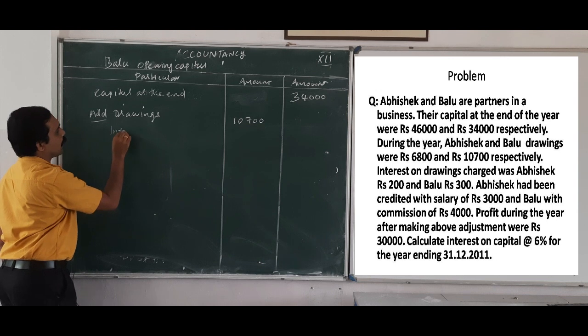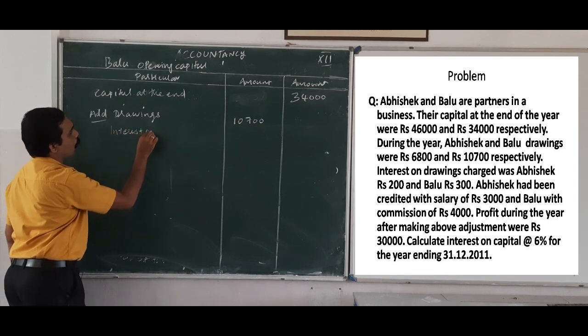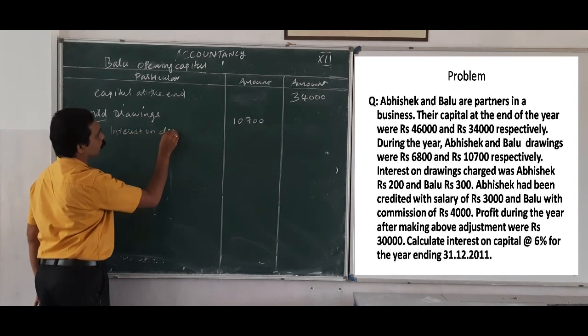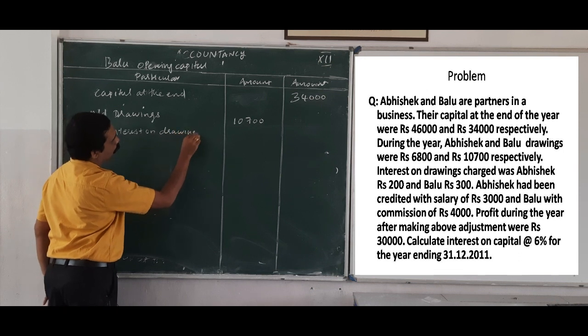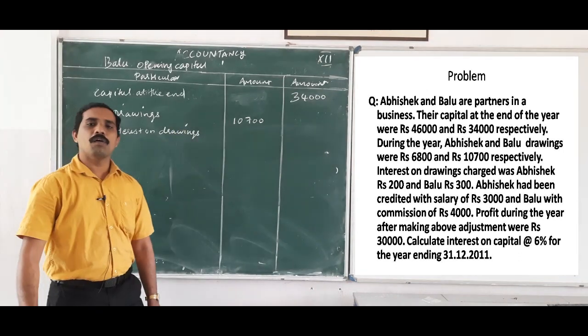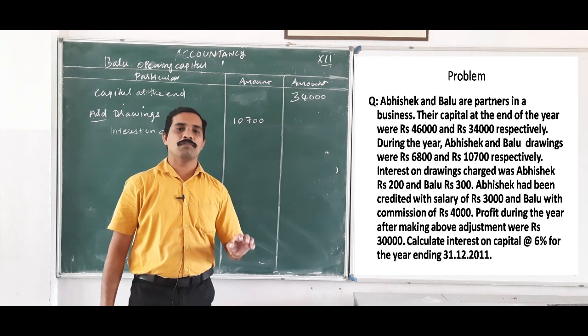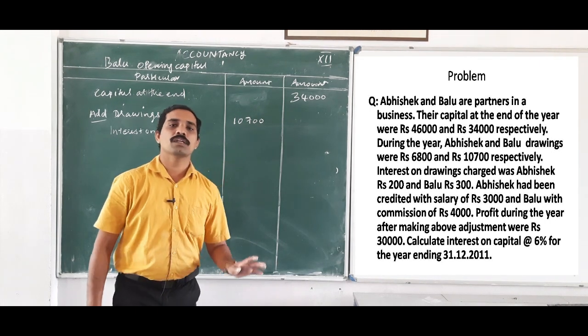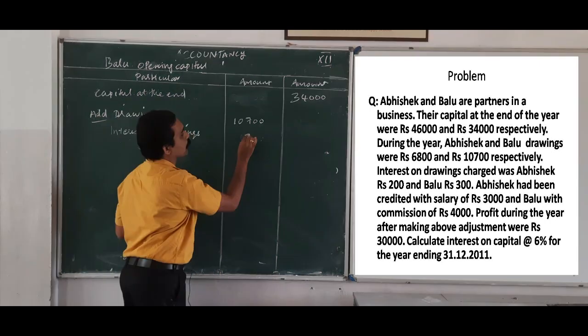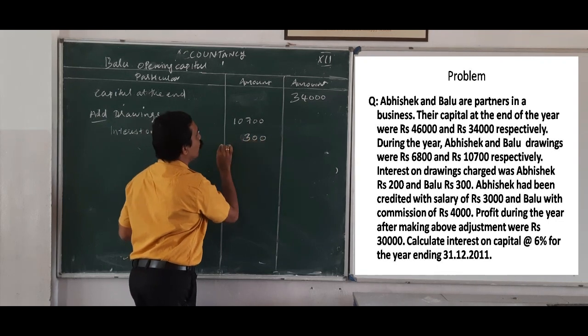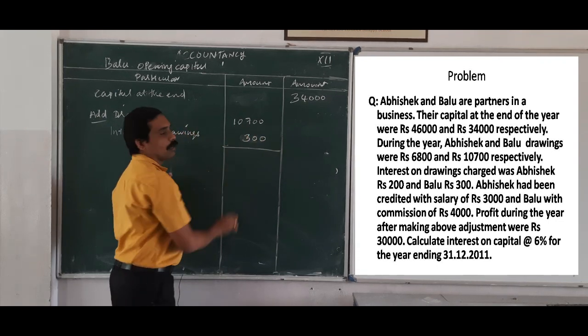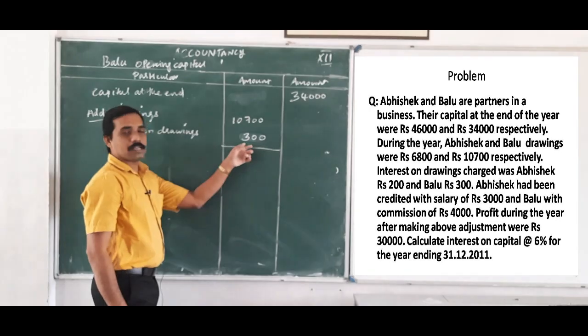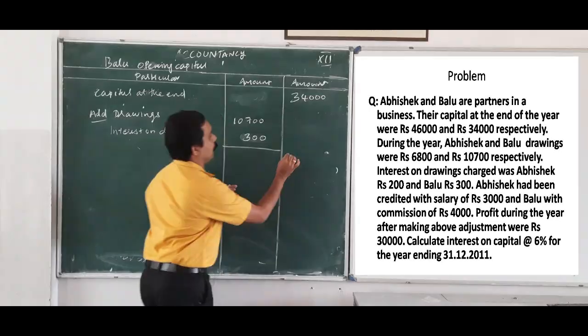How much is the interest on drawings of Balu? That is 300. 10,700 plus 300 is 11,000.